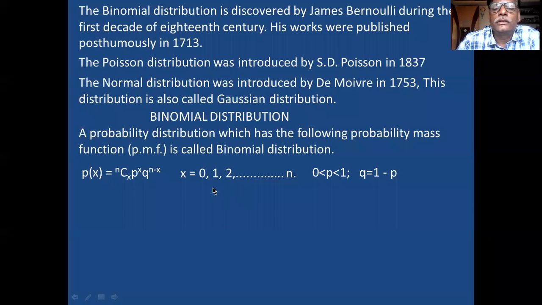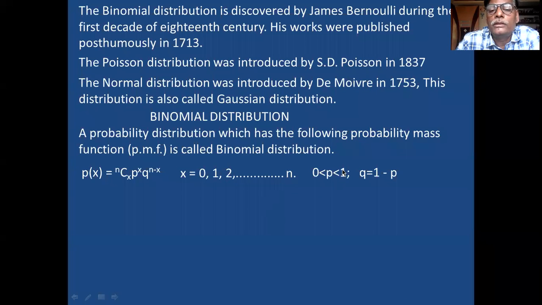The next is x starts from 0 to n. X starts from 0 to n means if there are 5 children in a family, out of 5 children, how many male children are there? There may be 0 male children. First is 0 male children. Second is 1 male. Then there may be 2 male, 3 male, 4 male, and all 5 male. That is n equal to n.